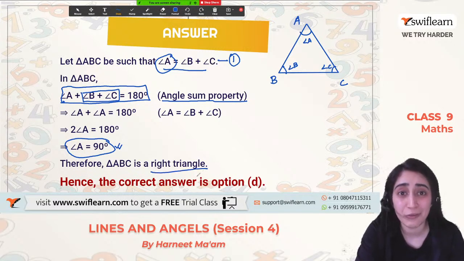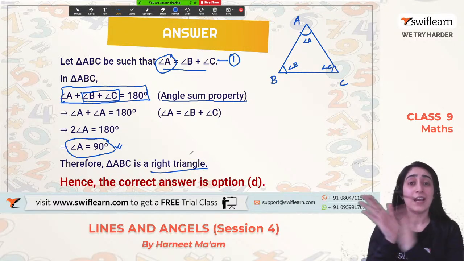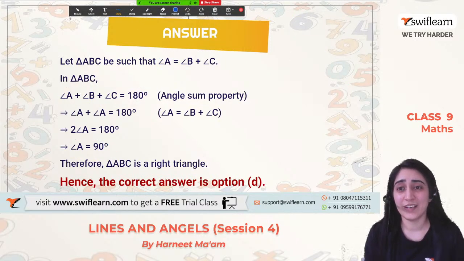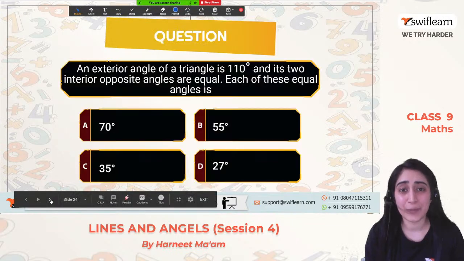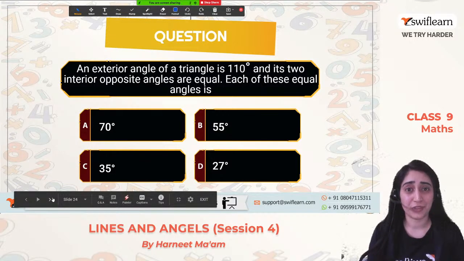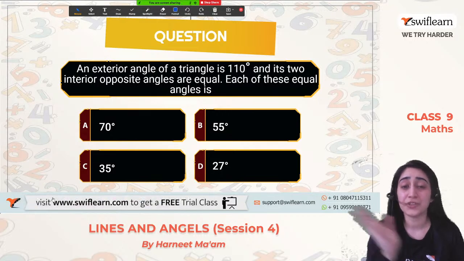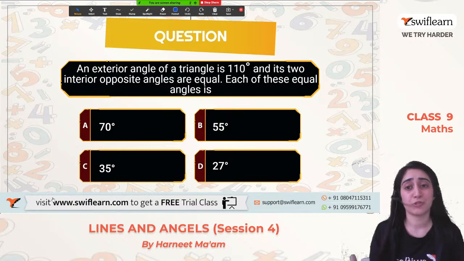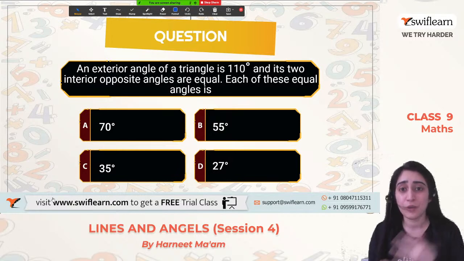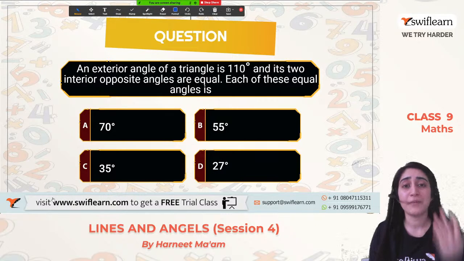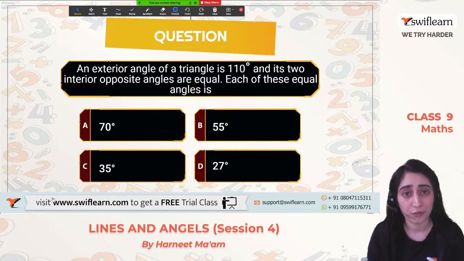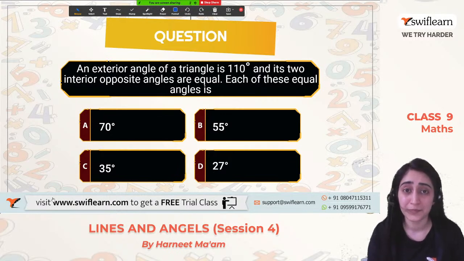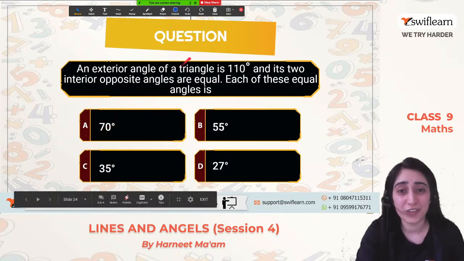So whoever was able to solve it, a great clapping for you. Great work. See, what is happening is we are just using those theorems which we have done. When I know how to prove a theorem, then I'm easily able to solve the questions as well. Similarly based questions on them are easily solved. That is why we always learn the theorems and their proofs. Clear? Moving on to the next question.